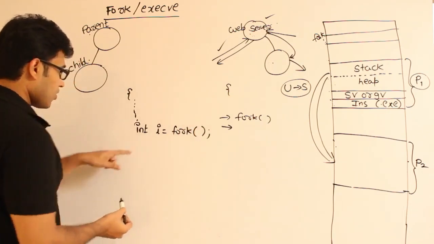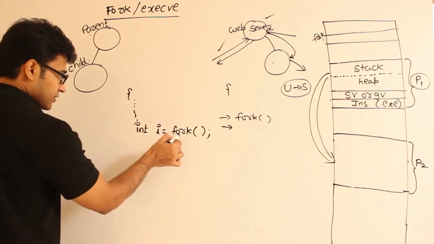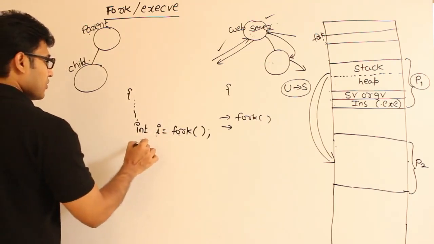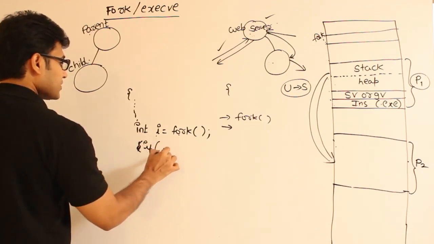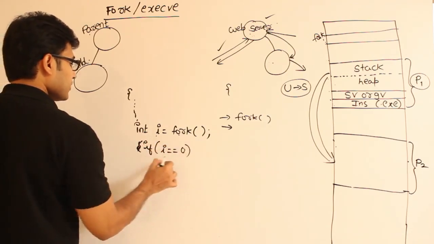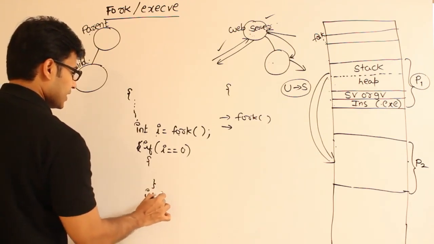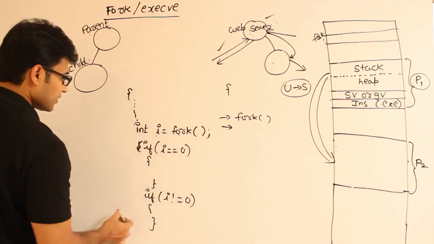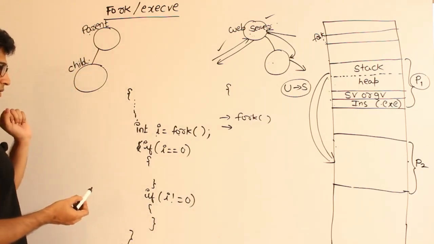Now by executing this line, fork is going to return some value into i, right? After this you are going to write like this: if i equals 0, then you are going to write something here, and if i is not equal to 0, we are going to write something here. This is how generally the structure of a program which is using fork looks like.